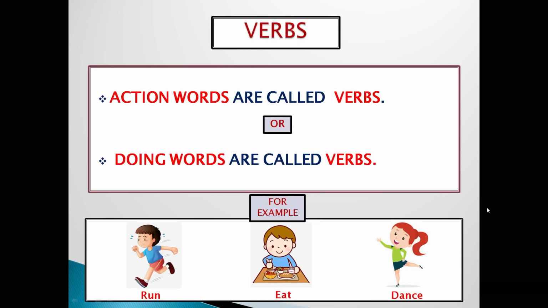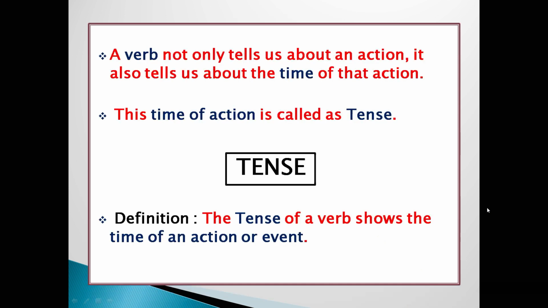Before telling you about tenses, I want to revise what verbs are. Action words are called verbs, or you can say doing words are called verbs. For example, run, eat, dance. A verb not only tells us about an action, it also tells us about the time of that action. This time of action is called tense.